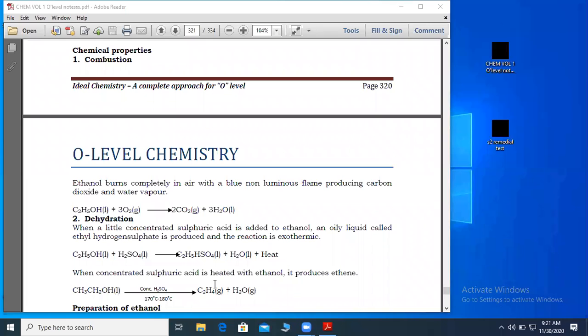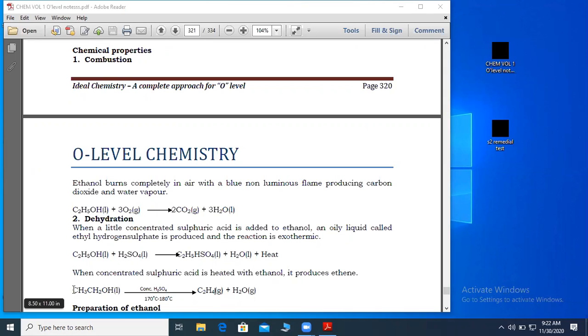Ethene is evolved as a colorless gas and is collected over water since it is slightly soluble in water.